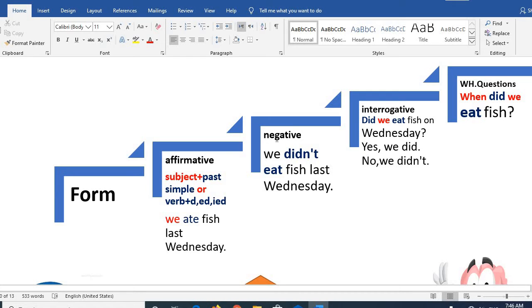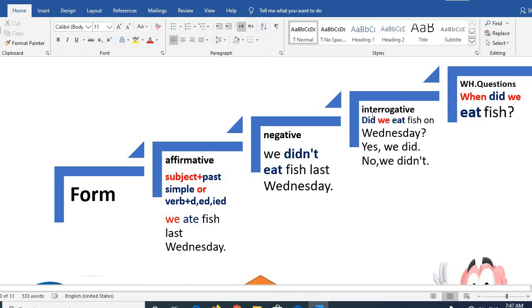And in negative, after the subject, I use didn't. Did is the past of do or does. Okay? Do, does, the past of them is did. So doesn't, don't, didn't. We did not eat. Notice here, I said ate in affirmative. In negative, I use the original verb, the infinitive, with the negative. So we did not eat fish last Wednesday.